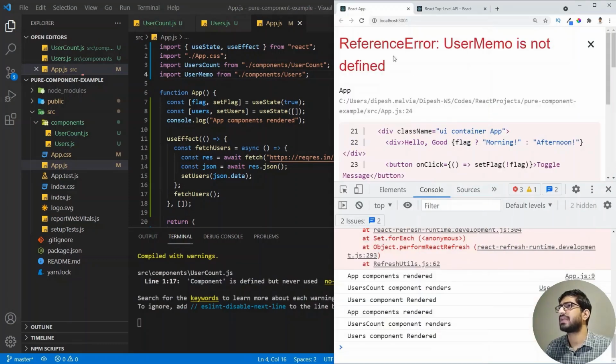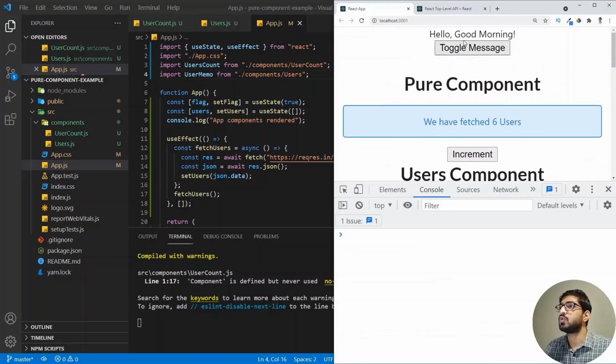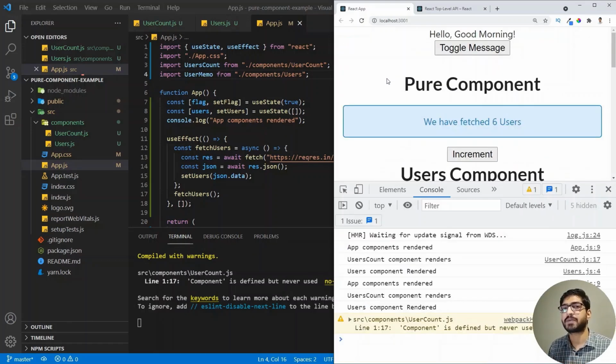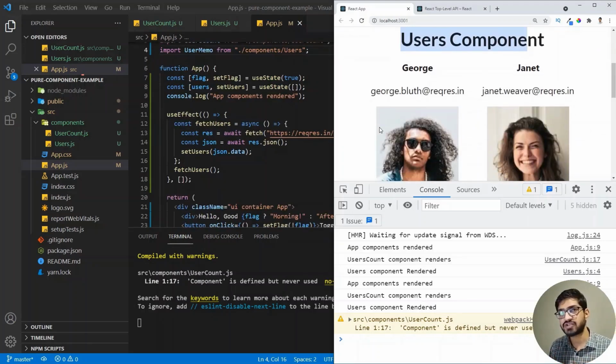And now if I go here and if I refresh it, then we should be able to see that if I do a toggle, only the app component is getting rendered and not our user component. For our user count component, we see that it is a pure component. It is only going to render whenever the state or the props change. And the third one is the user component. The user component is a function component, but we have used React.memo so that I can cache my component, and it is only going to render whenever the props or the state change.